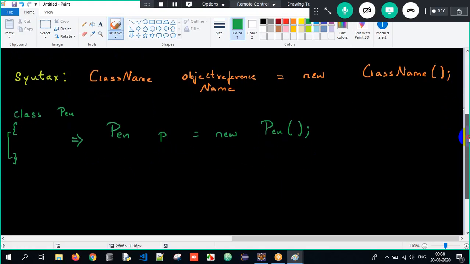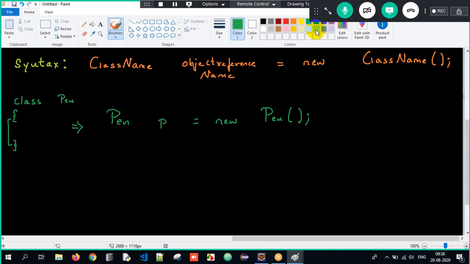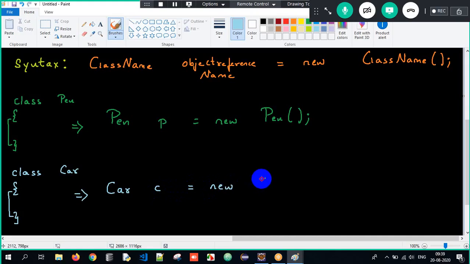If I have one more class, and the class name is Car, how will I create an object of the Car class? The class name is Car and the object name can be anything. I just give it as c equals new Car of, and terminate using a semicolon.